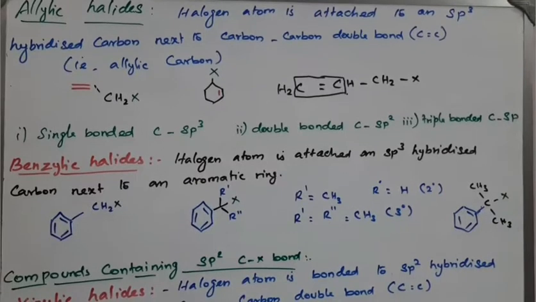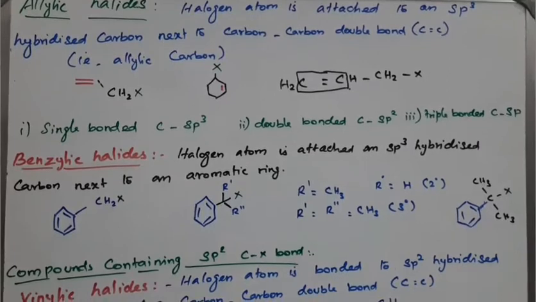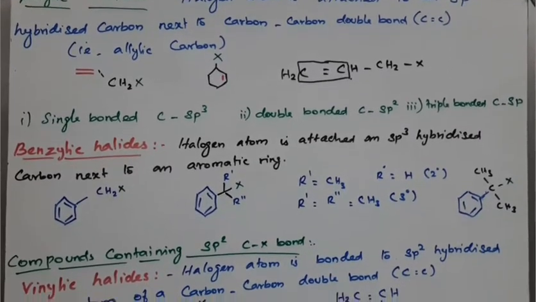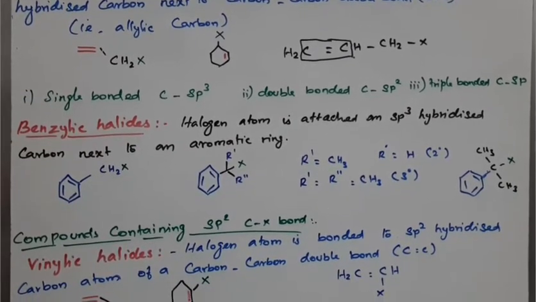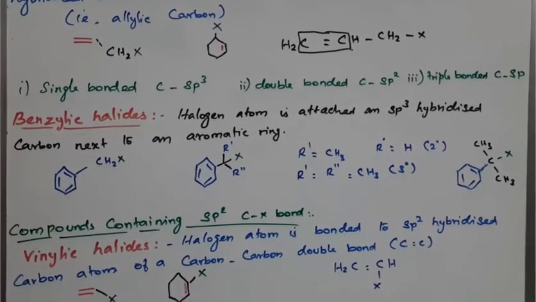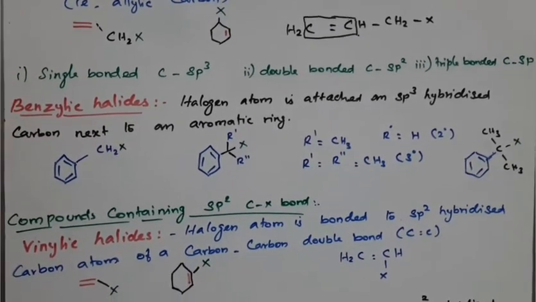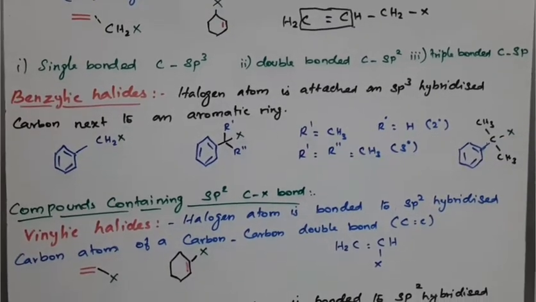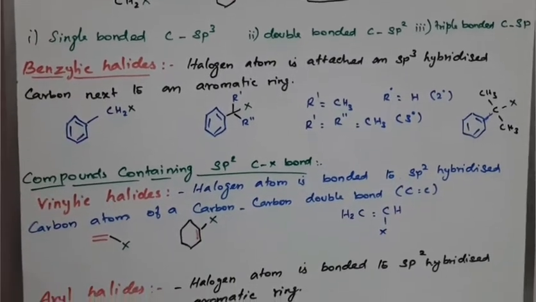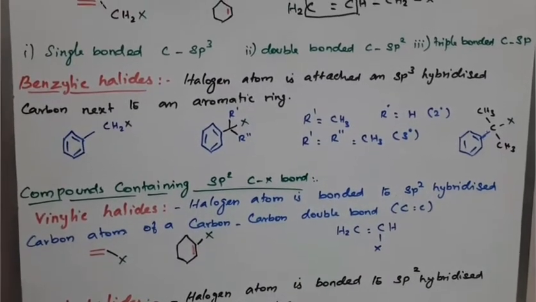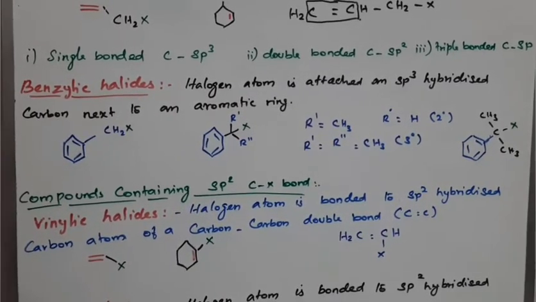The sp3 hybridization is again classified into alkyl halides. Alkyl halide, which is very important, means primary, secondary and tertiary alkyl halide. Primary means the carbon containing the halogen atom is bonded with two hydrogen atoms and one alkyl group. Secondary means the halogen is bonded to a carbon containing only one hydrogen with two alkyl groups. Tertiary has no hydrogen. Keep primary, secondary and tertiary in your mind.